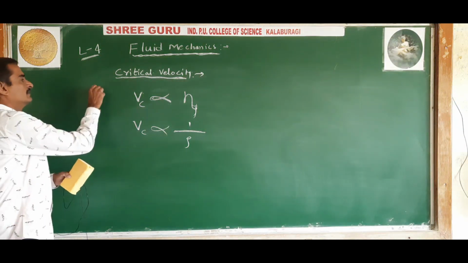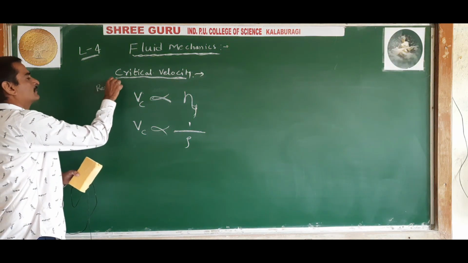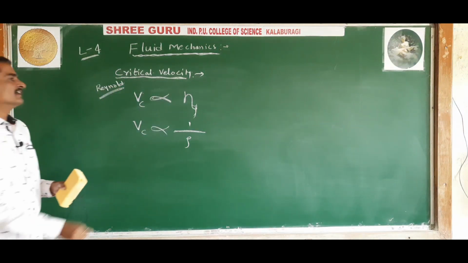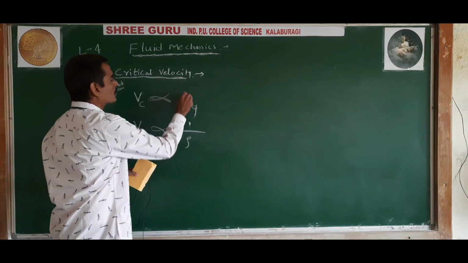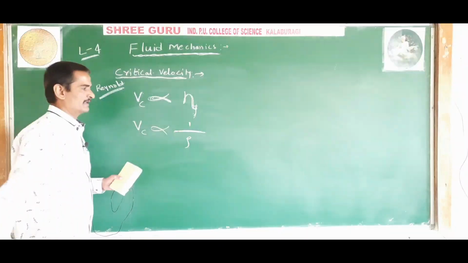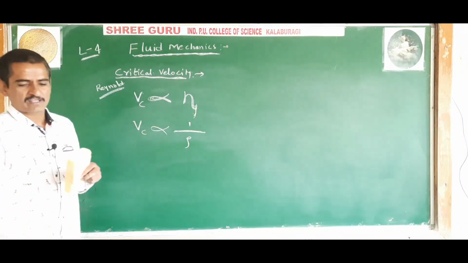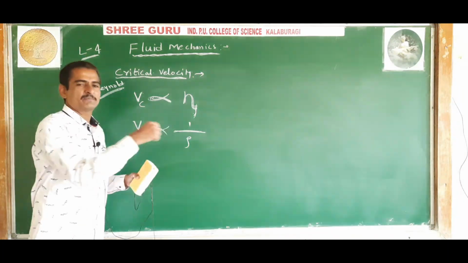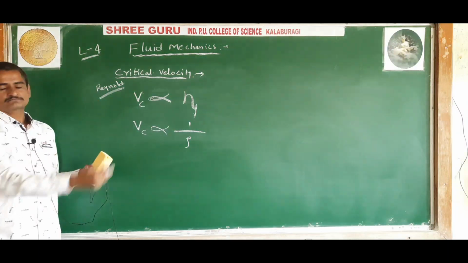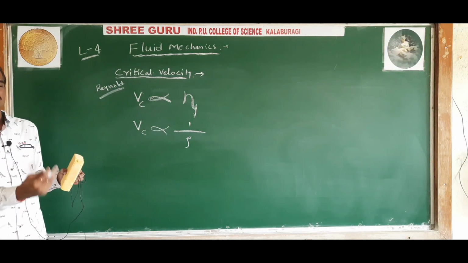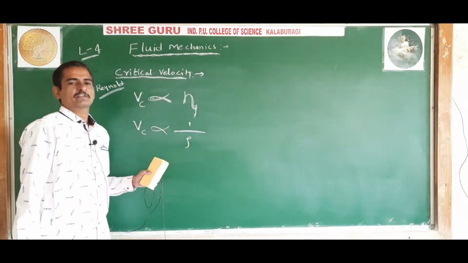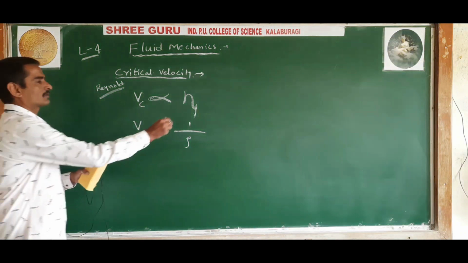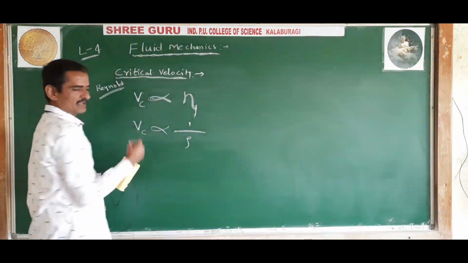Eta is called the coefficient of viscosity of the liquid. What is the coefficient of viscosity? It will come in the upcoming lectures. After a few more lectures, we will study viscosity, and in that chapter we will study in detail what the coefficient of viscosity of a liquid is.